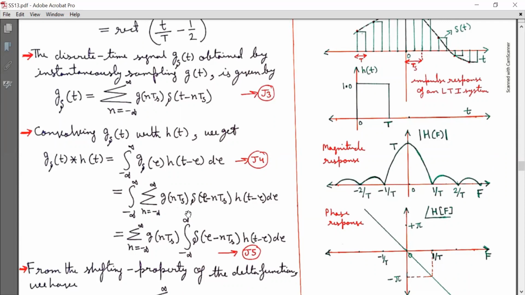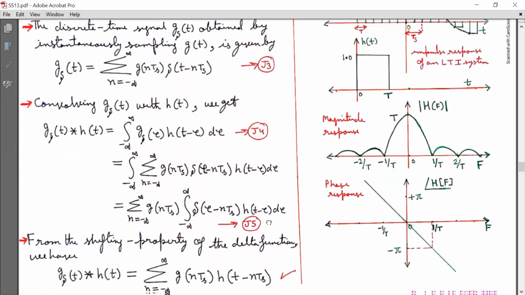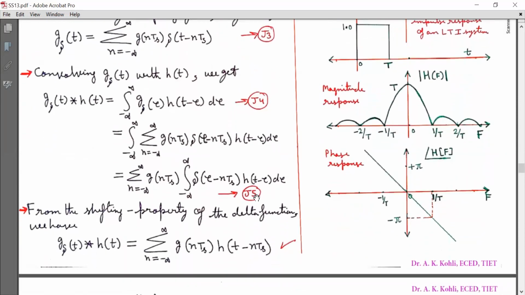Now interchanging the position of integration and summation, we can write this equation as equal to summation n running from minus infinity to infinity g(nTs) integration from minus infinity to infinity delta(tau minus nTs) into h(t minus tau) d tau. Mark it as equation J5.